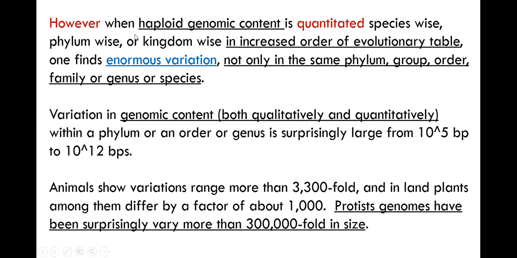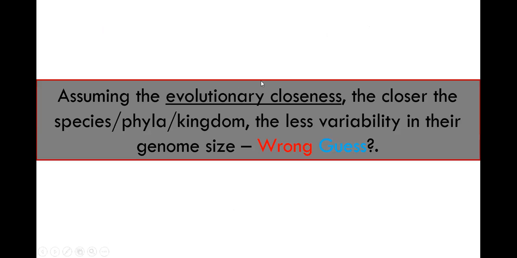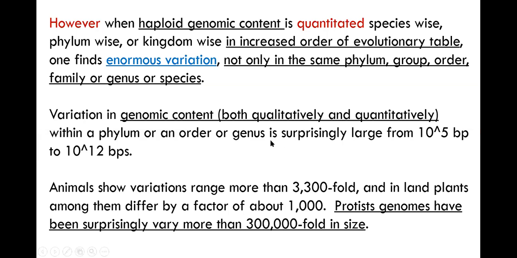So coming to the assumption that the more closely related the species, the less variability of the genome, it is not always true, or it is absolutely not true. The guess was wrong. When haploid genomic content is quantified species-wise, phylum-wise, or kingdom-wise, on the evolutionary time scale, they observed enormous variation, not only in phylum but within a group, within a species, in the genomic content. What is that variation in terms of both quality and quantity?